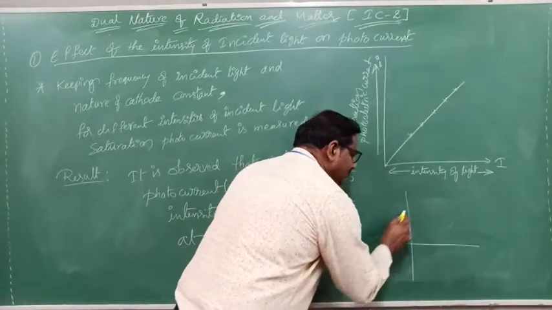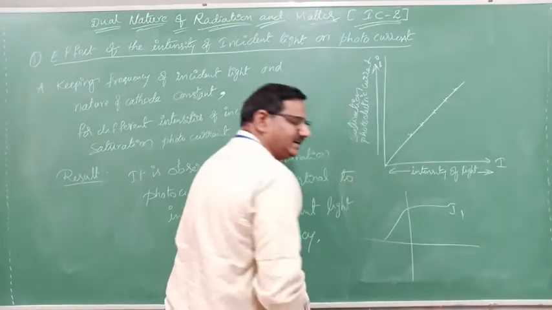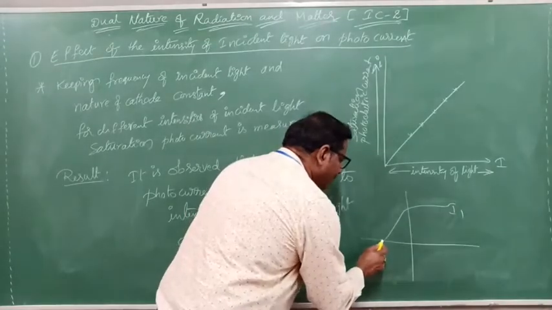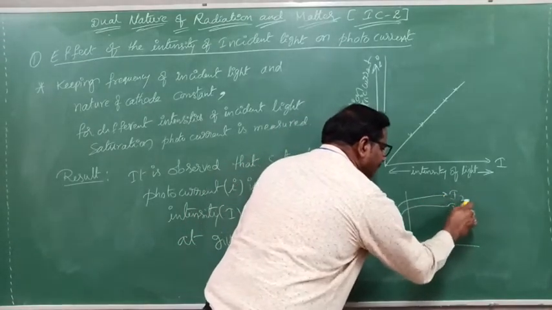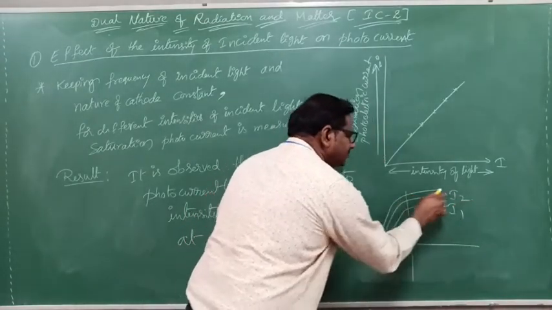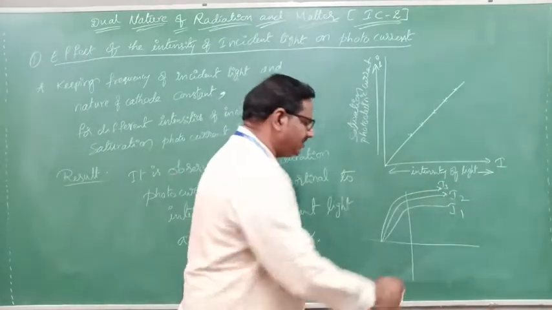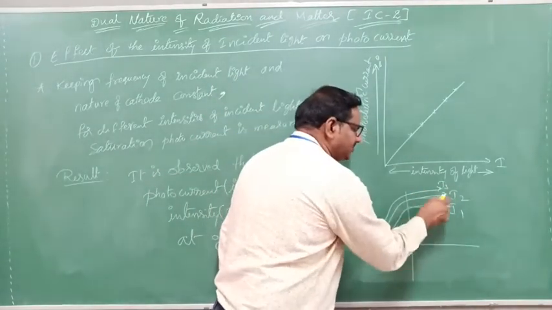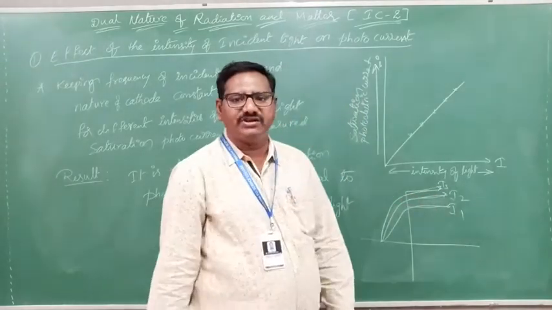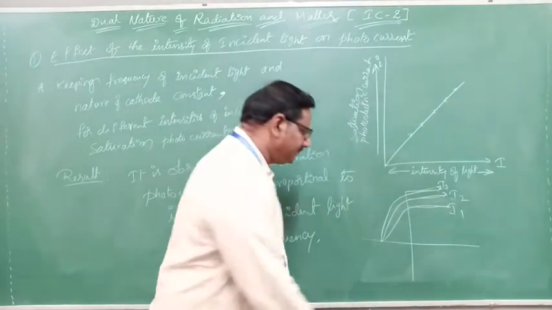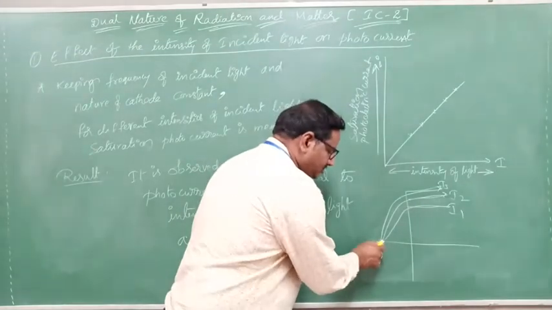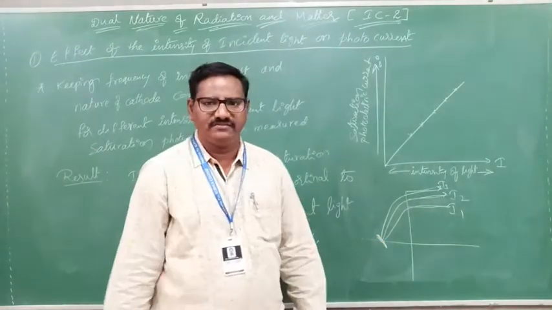Suppose this is I1, the first intensity of light. The second one is this, second intensity. The third one is this, third intensity. For the different intensities, there are different saturation currents. Say yes or no? But without a metal change, this stopping potential does not change.